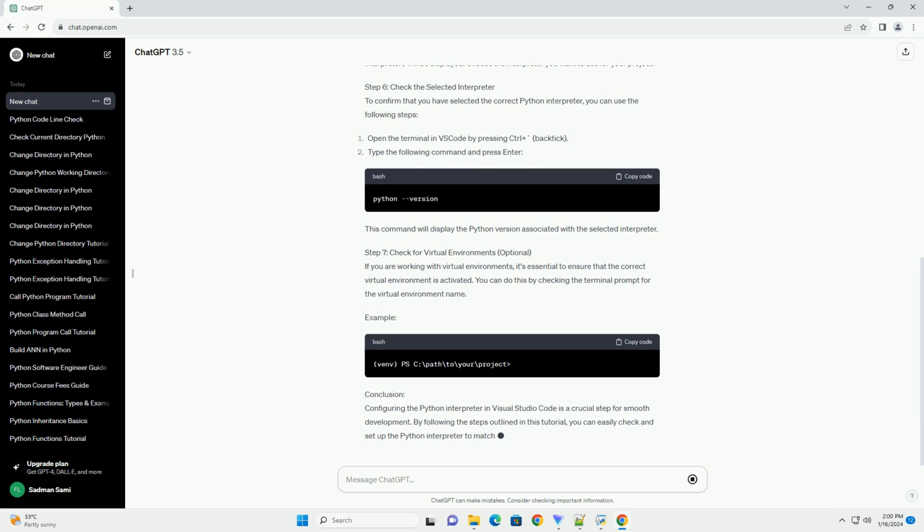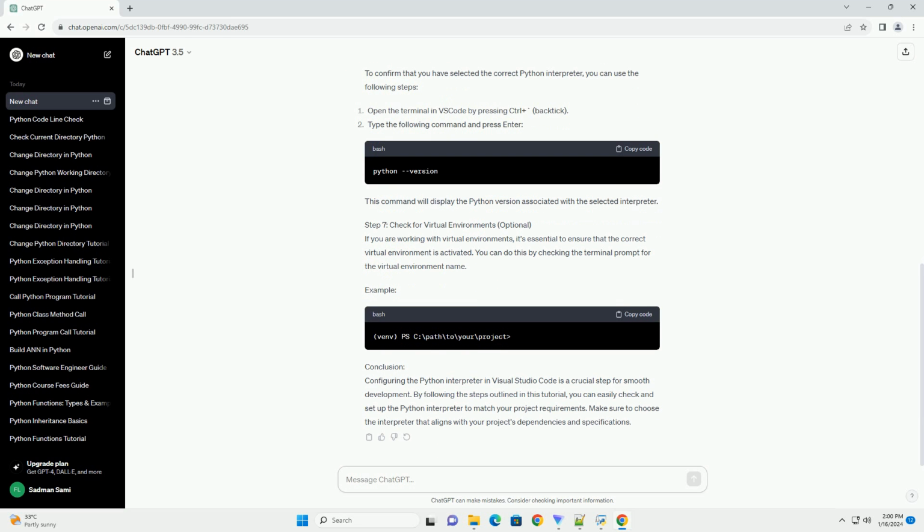Step 1. Install Visual Studio Code. If you haven't installed Visual Studio Code, you can download it from the official website, https://code.visualstudio.com/download. Step 2. Install Python extension. To enable Python development in Visual Studio Code, you need to install the Python extension. Open VS Code and navigate to the Extensions view, ctrl+shift+x. Search for Python and install the one provided by Microsoft.